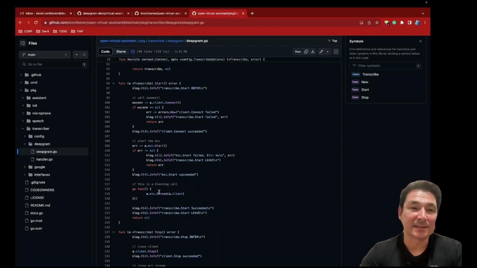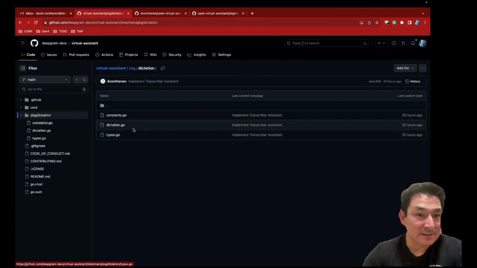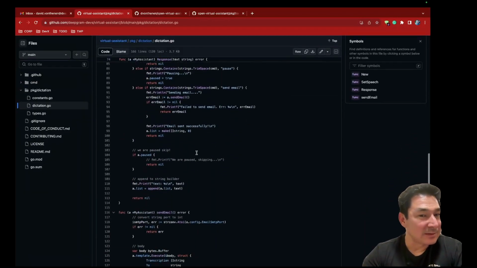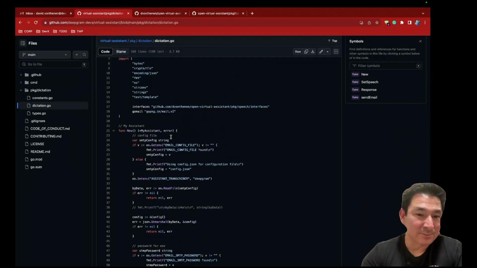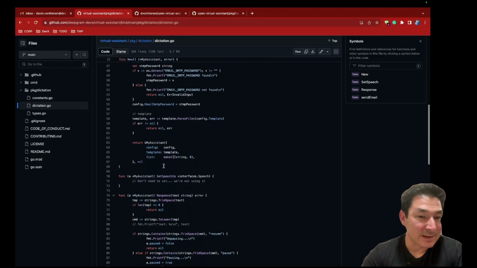And this sends the microphone audio to get transcription, which then I just hooked a really cool SMTP client into the virtual assistant. To see the code for that, it's actually pretty straightforward. If you go to package dictation in the virtual assistant repo in the DeepGram devs org, you can literally see the code here. It's really not that many lines of code to do all of this stuff. Some stuff to configure the virtual assistant framework. We do some SMTP magic.